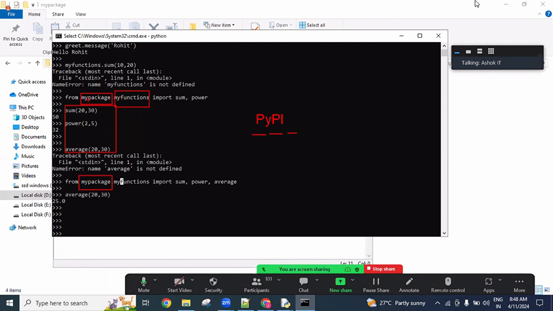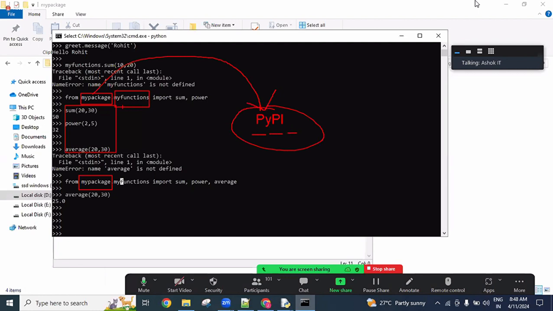The package contains two modules, and these two modules contain four functions. If I want this registered with the Python Package Index, we need to follow some high level setup coding. If everything is fine, then our module is going to be registered with PyPI.